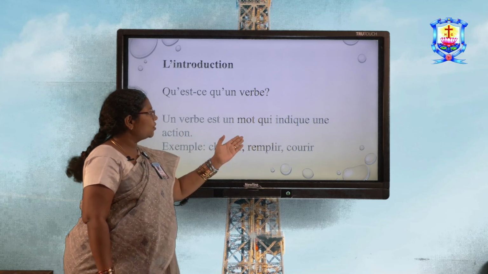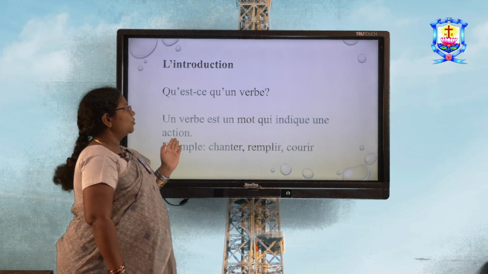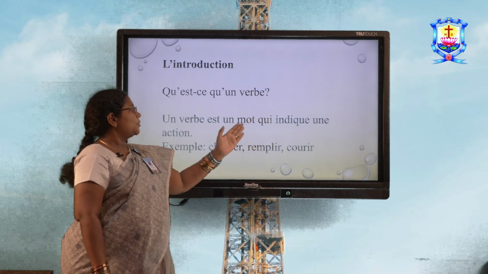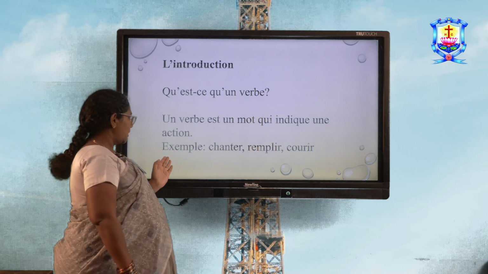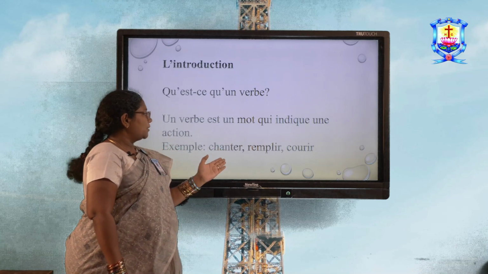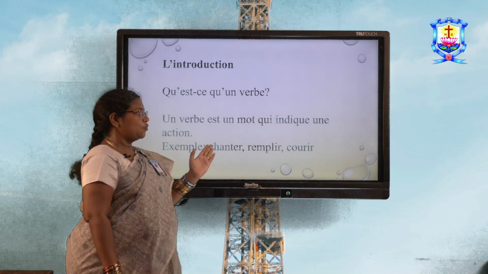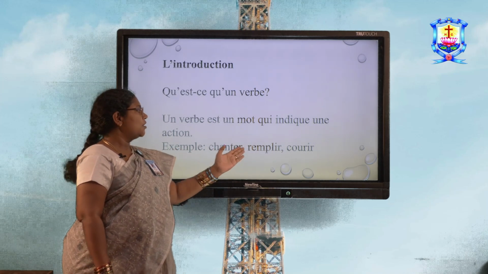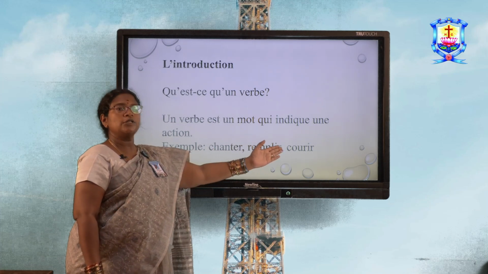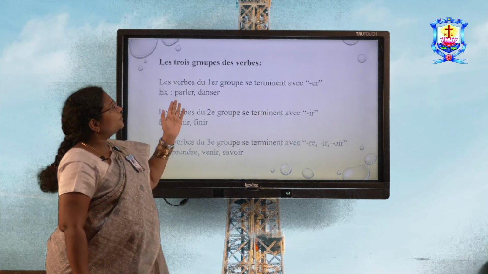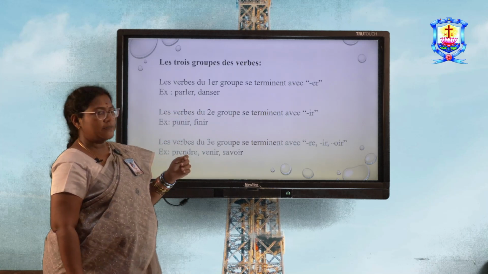Un verbe est un mot qui indique une action. A verb is a word which indicates an action. Examples are here. Chanter, remplir, courir, which means chanter is to sing, remplir is to fill, courir is to run. Les trois groupes des verbes. The three groups of verbs.